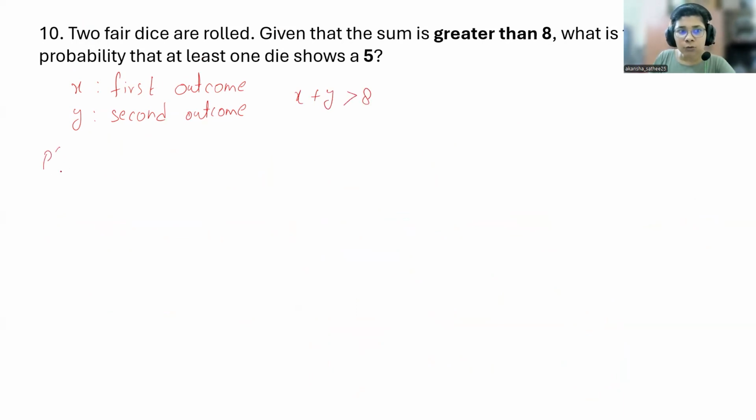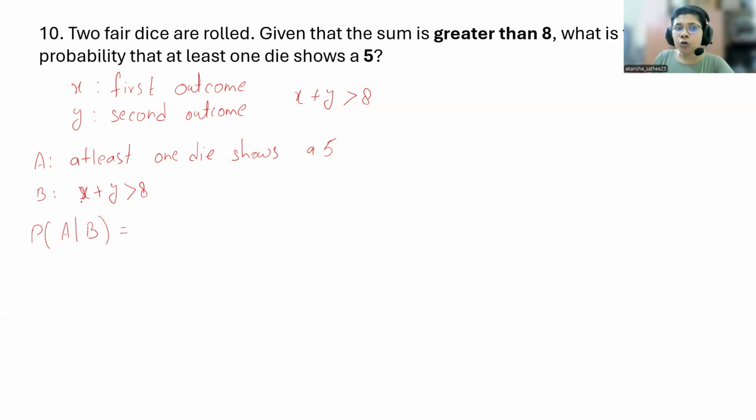You are asked to calculate the probability of showing at least one 5. Let me define A as the event that at least one die shows a 5. Let me denote event B as X plus Y is greater than 8. Now you are asked to compute the probability of A given B.